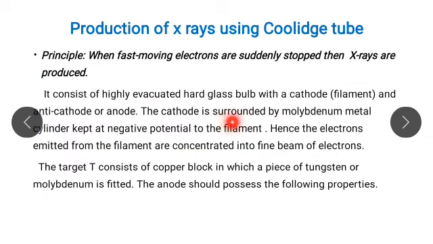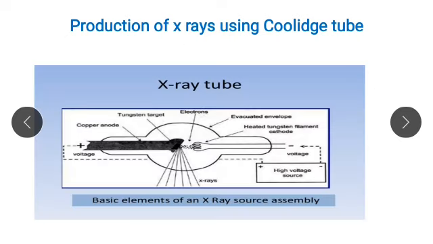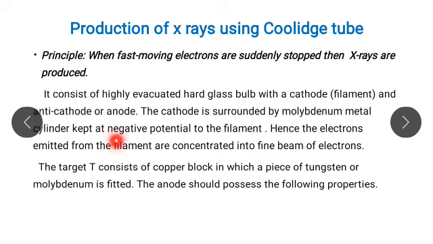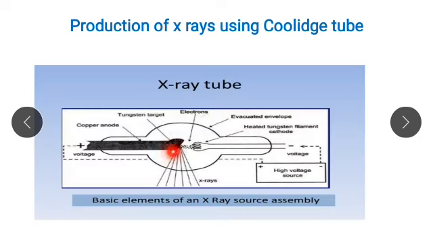And the cathode is surrounded by the molybdenum metal cylinder kept at the negative potential to the filament. See here, this is the molybdenum metal and it is connected to the negative potential of the filament, and hence the electrons emitted from the filament are concentrated into the fine beam of electrons.